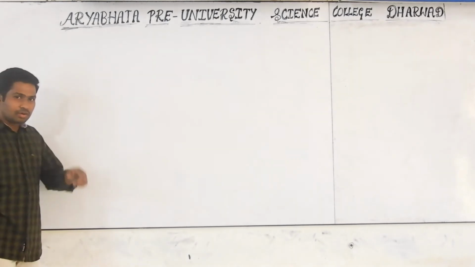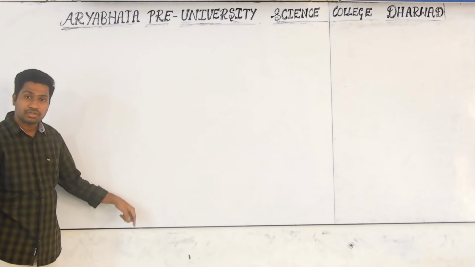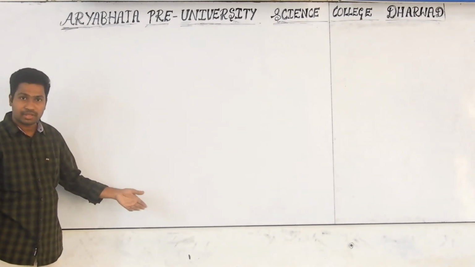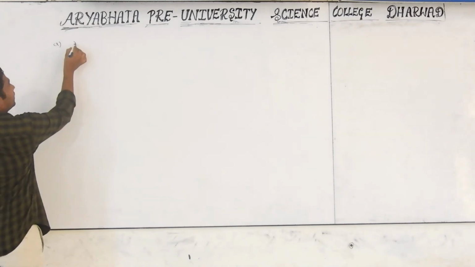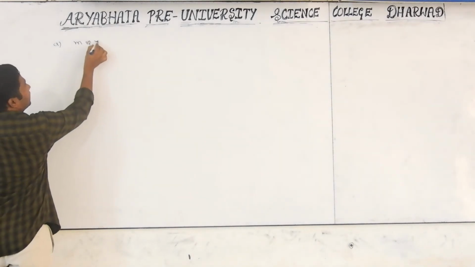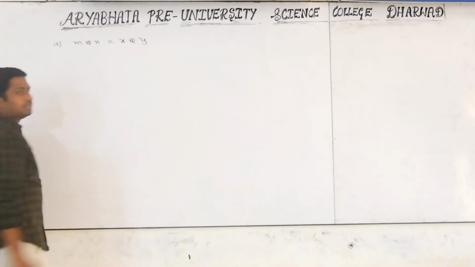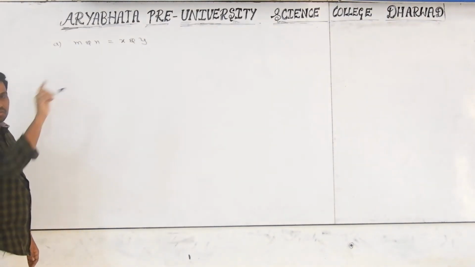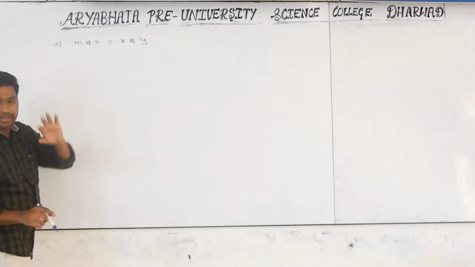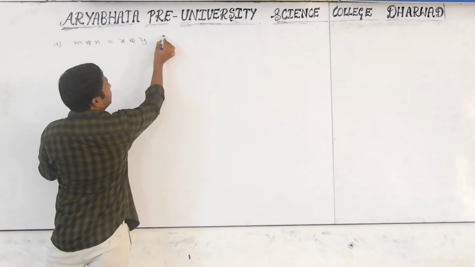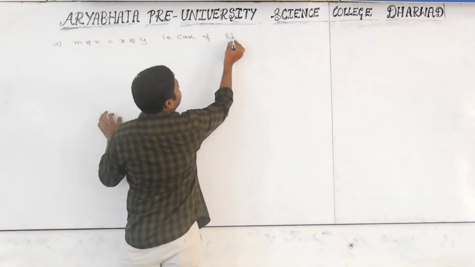Okay, now we will discuss in the rate equation when powers are equal to coefficients and when they will not be equal. Under the first case, I am telling M and N are equal to X and Y. What do you mean? Powers are equal to coefficients, meaning the coefficient will come as it is in the powers while writing the rate equation in case of an elementary reaction.